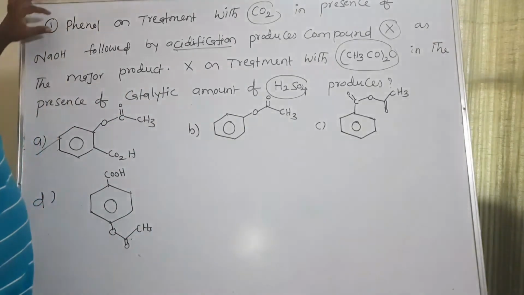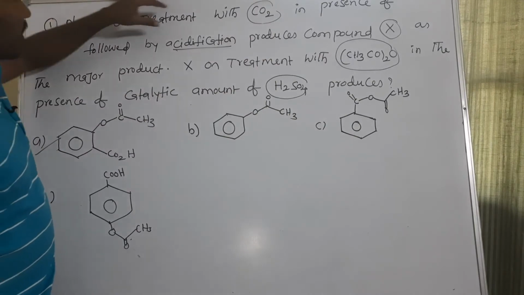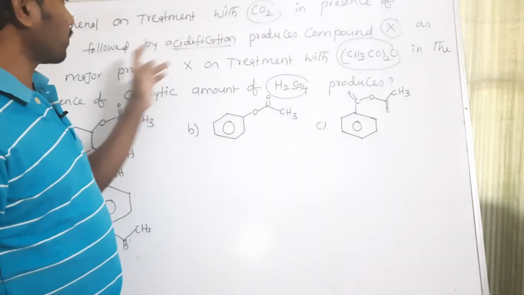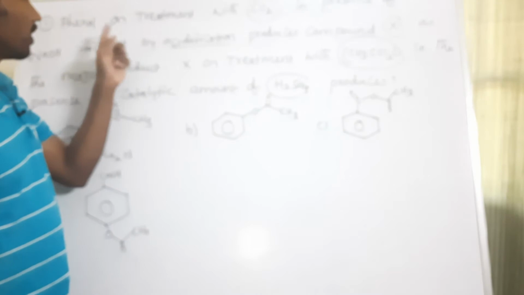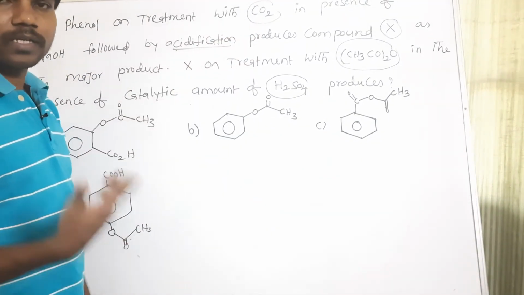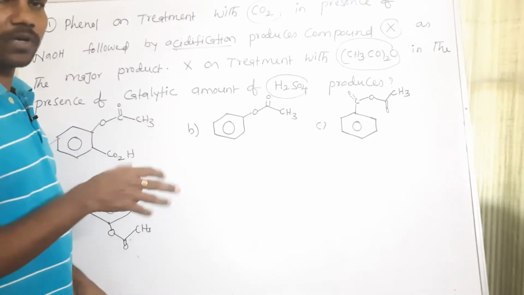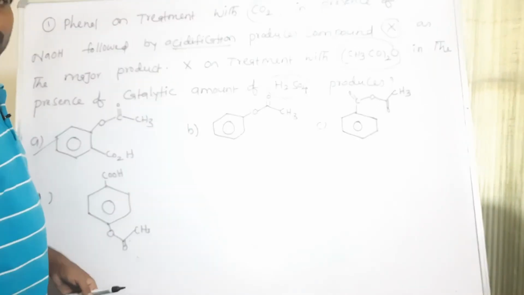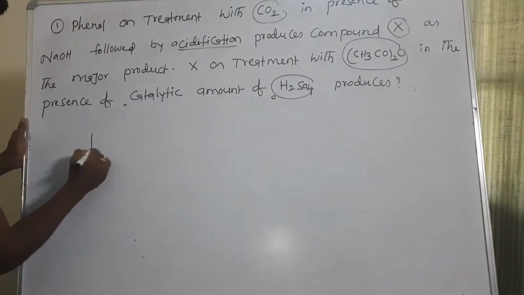The first question is phenol on treatment with carbon dioxide in presence of sodium hydroxide. It is a named reaction, the Kolbe-Schmitt reaction. First I will explain what the Kolbe-Schmitt reaction is, then we will go for this method.